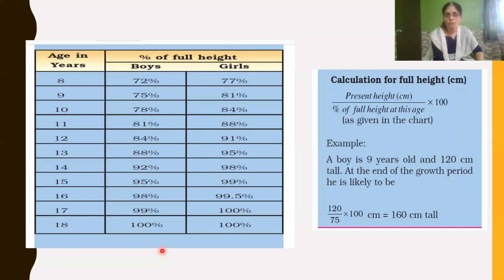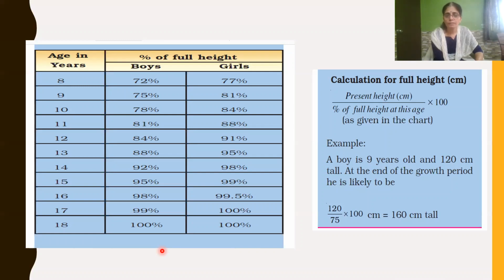If you want to calculate up to which height you may reach after puberty, first you have to take your present height in centimeters. Then see the chart.